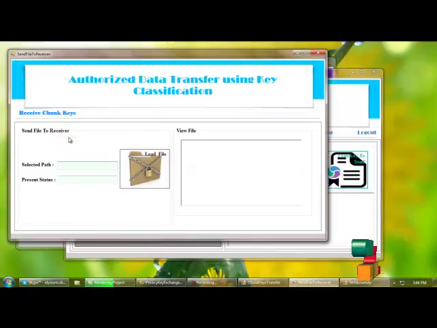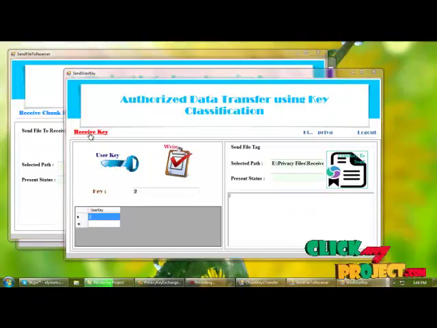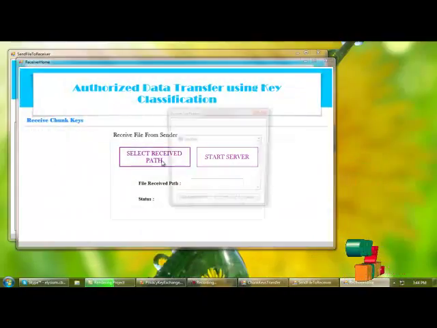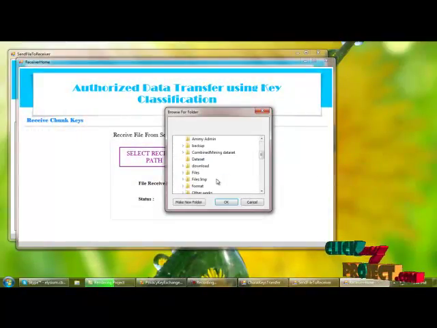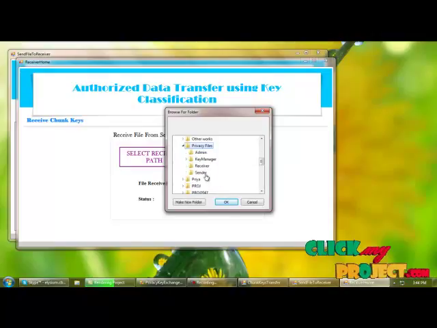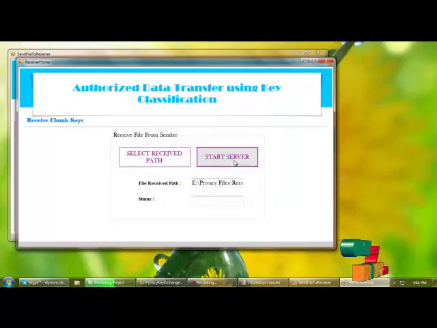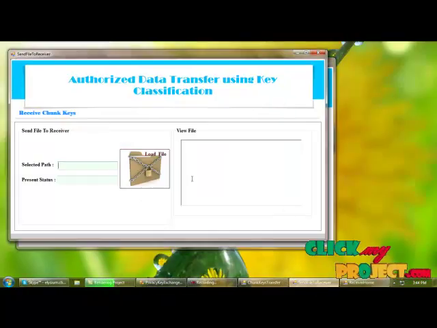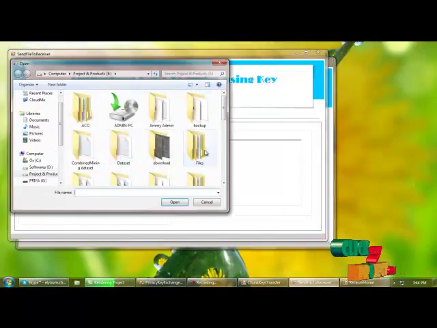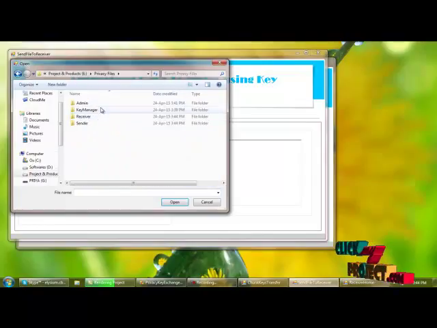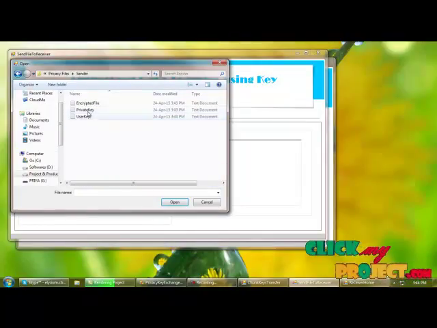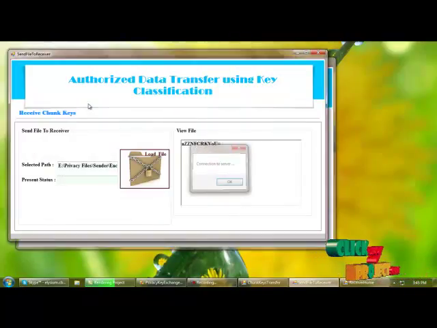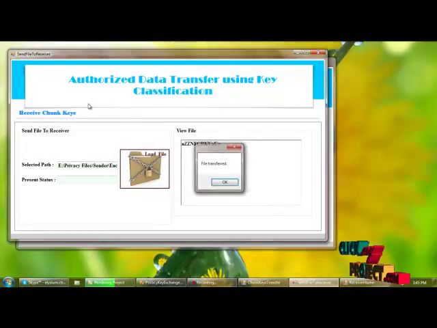And next, for transferring the file, we need to select the receive path as receiver to receive the encrypted file. I am selecting the receiver and starting the server. From there I am loading the encrypted file to send to the receiver.